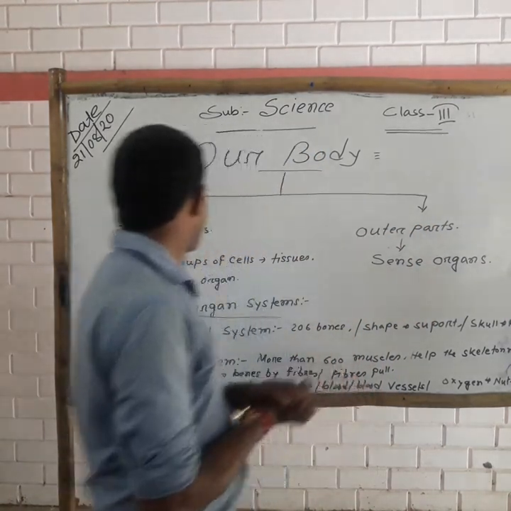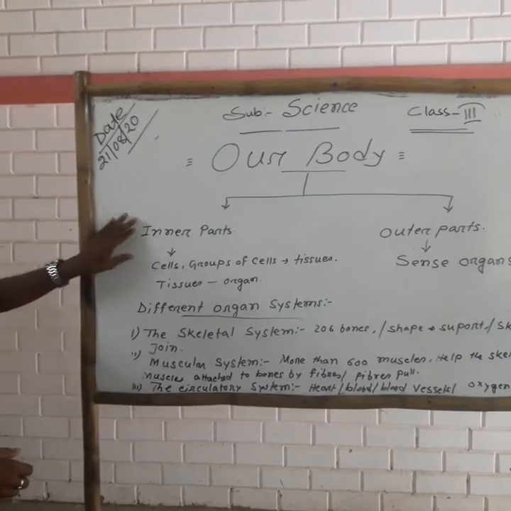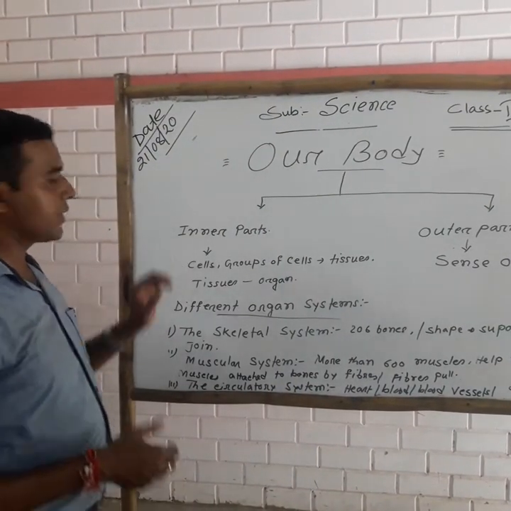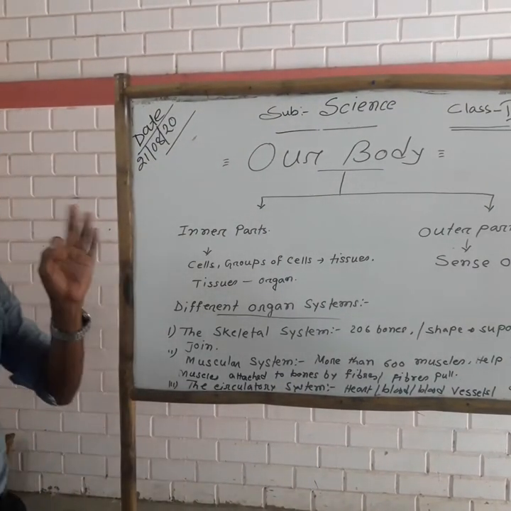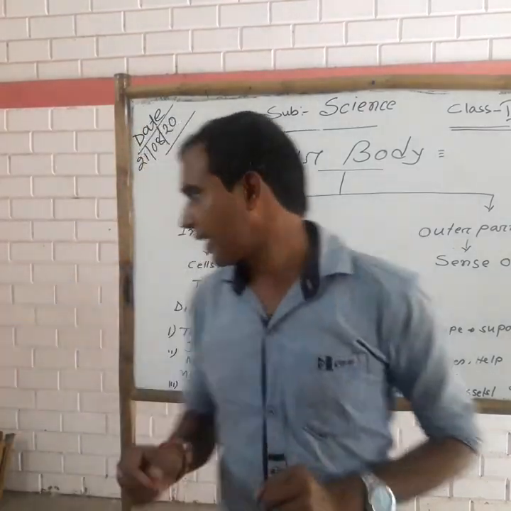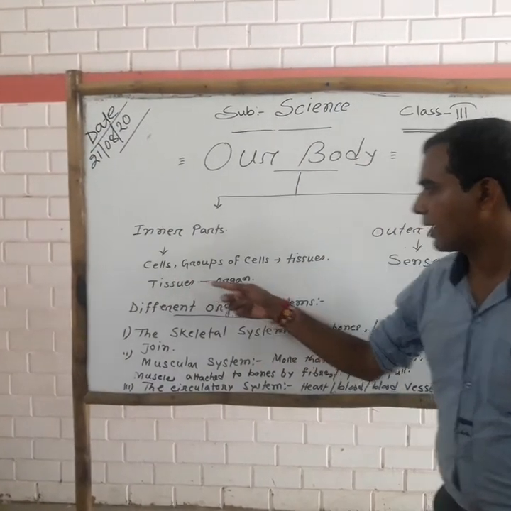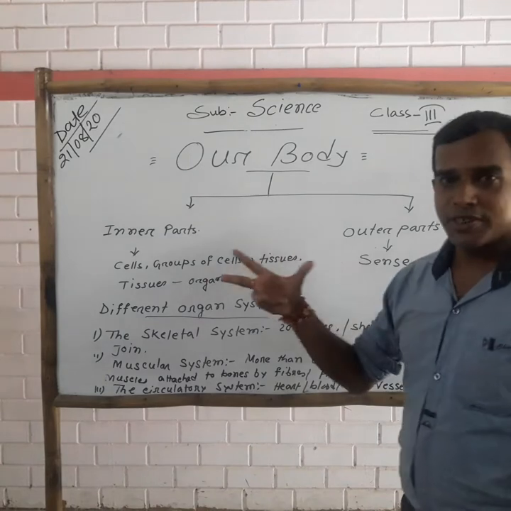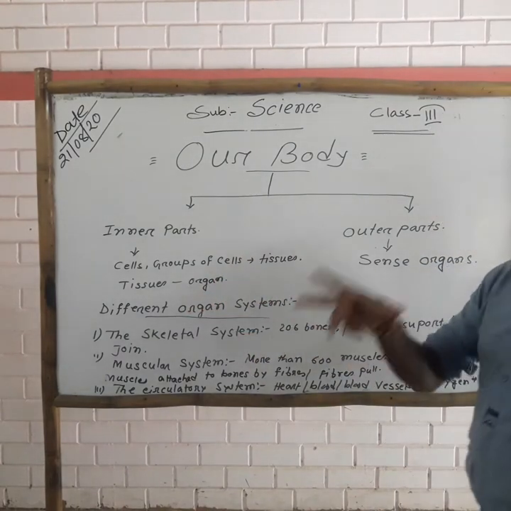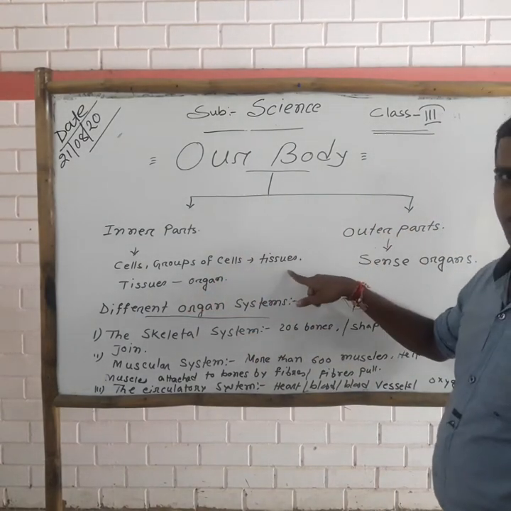Okay students, now in the inner organs, the inner part, there are thousands of tiny cells, or groups of cells. When they work together they make tissues.